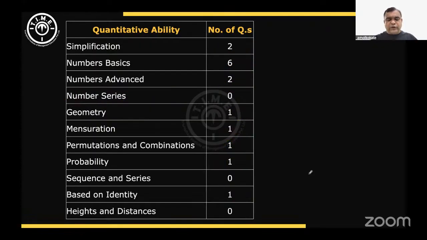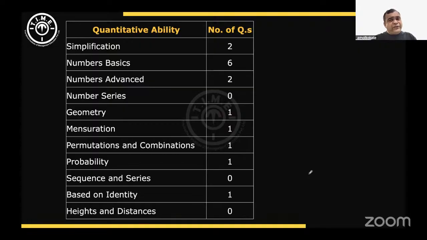My analysis for Quant overall is that if you're good at Quant, it is an easy part. Out of 50, you could have easily attempted 45 questions in around 35 minutes if you're good at Quant. But even if you're only average at Quant, you could have selected the questions and attempted that part. When I said you could have attempted 45 out of 50, I'm including the DI part in the Quant section.